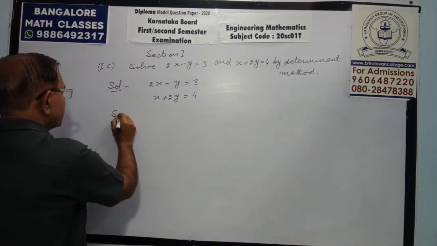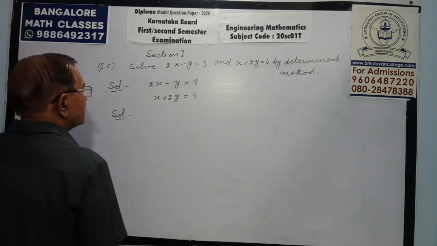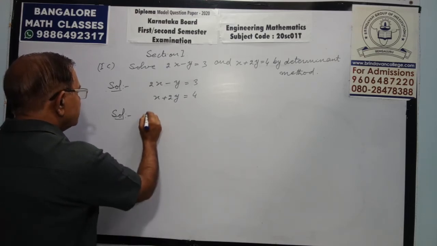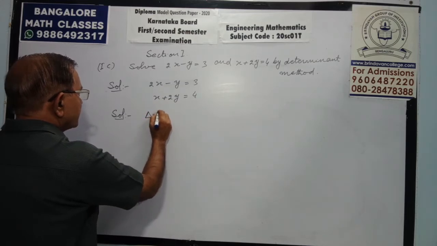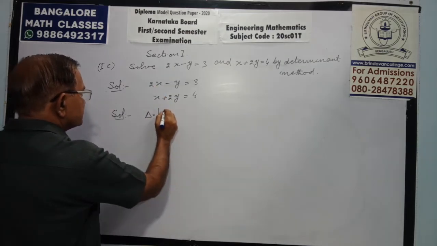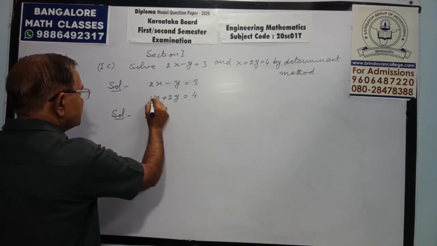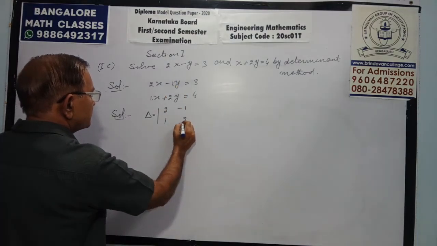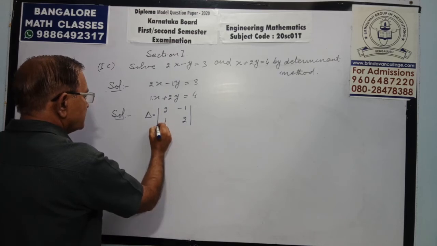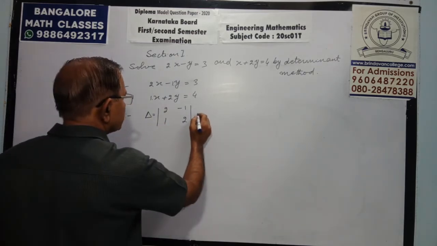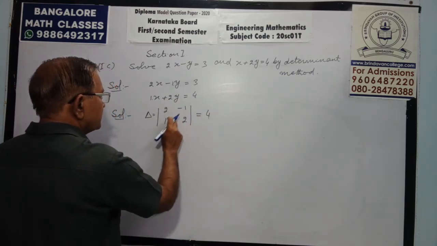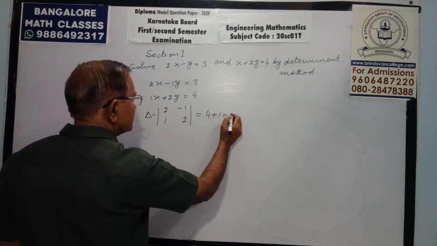How to solve? Go for the determinant with the coefficients. We call it the determinant of the coefficients. We denote it by delta. X coefficients: 2, 1. Y coefficients: no coefficient means 1, that is minus 1 and 2. This determinant, expand it. We will get 4, same sign, minus 1 to plus 1 by changing sign, 5.